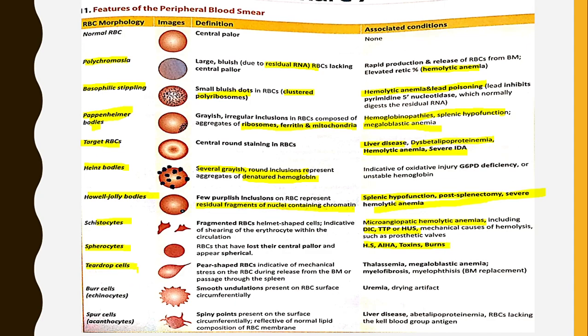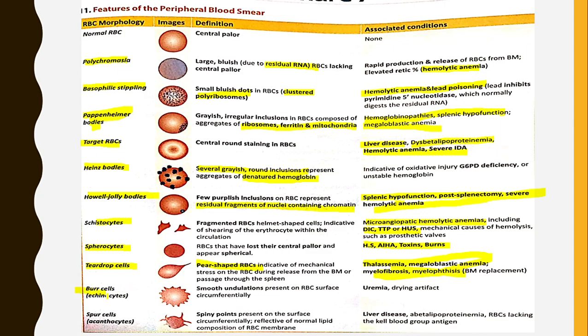Then coming to teardrop cells, these are pear-shaped RBCs indicative of mechanical stress on the RBC during release from the bone marrow or passage through the spleen. They are seen in thalassemia, megaloblastic anemia, myelofibrosis, and myelopathies.